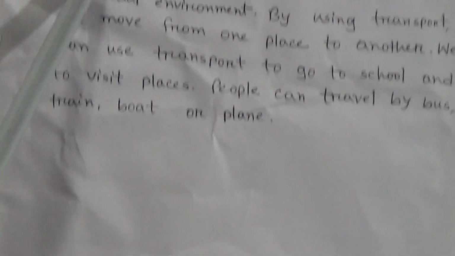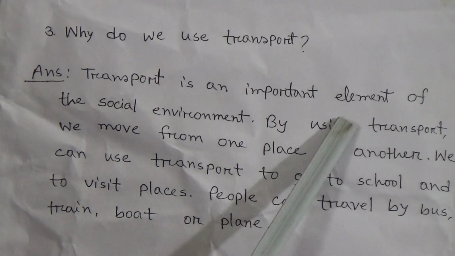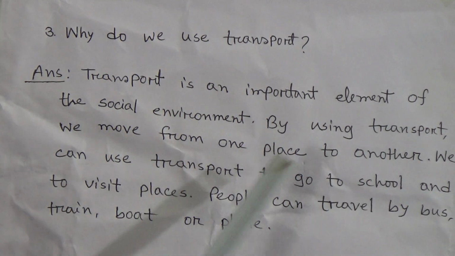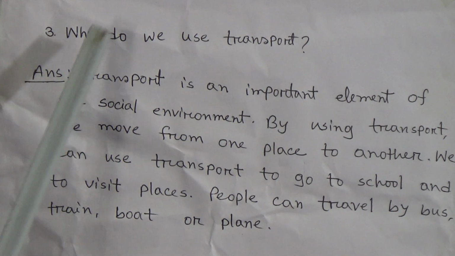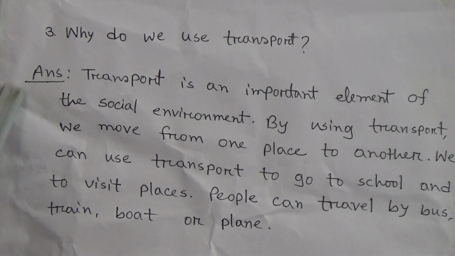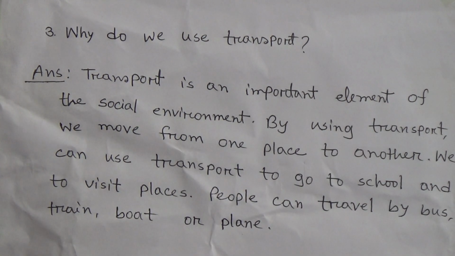Then number 3, why do we use transport? Answer: Transport is an important element of the social environment. By using transport, we move from one place to another. We can use transport to go to school and to visit places. People can travel by bus, train, boat or plane. Again, I am going to discuss this topic. Why do we use transport? Here you can write, transport is an important element of the social environment.